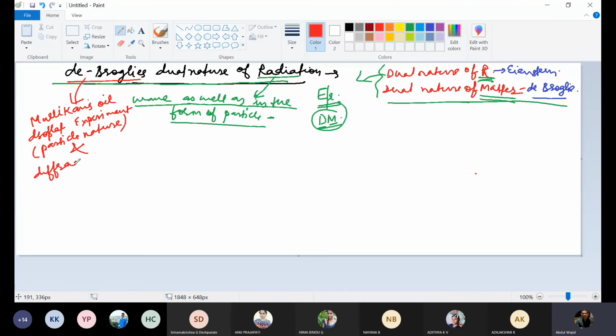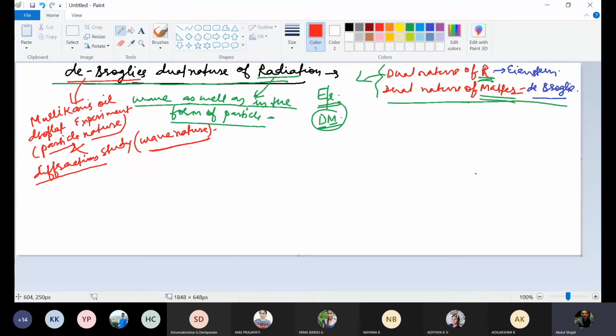Diffraction study shows that radiation has wave nature. So diffraction proves that radiations have wave nature, and Millikan's oil droplet experiment proves that radiations have particle nature. So by using these two, Millikan's oil droplet experiment and diffraction study, de Broglie stated that radiation travels in the form of both wave as well as particle. That is called de Broglie's dual nature of radiation.